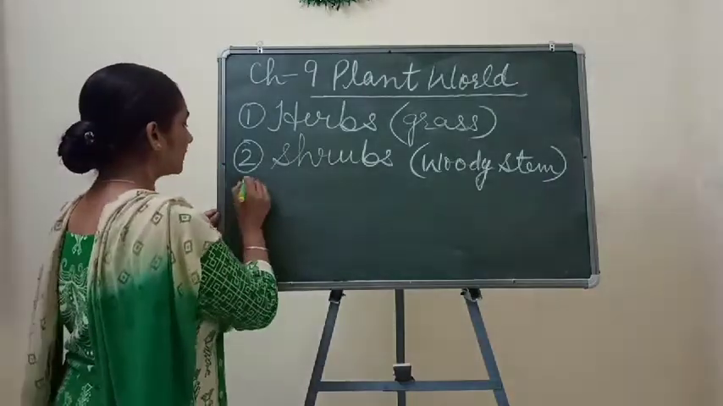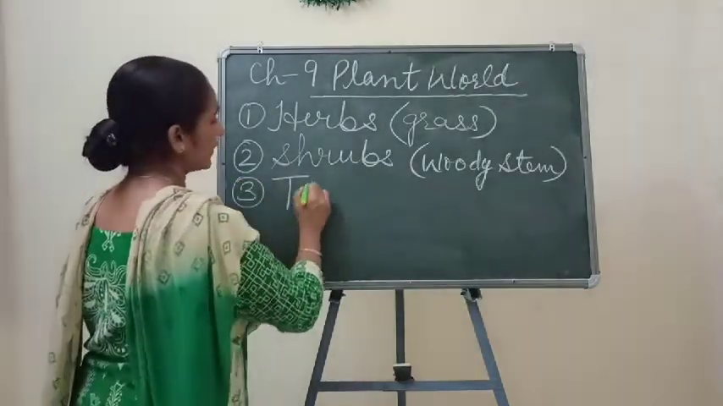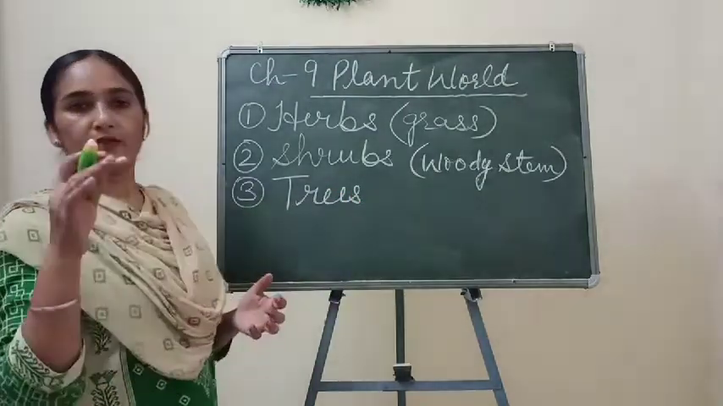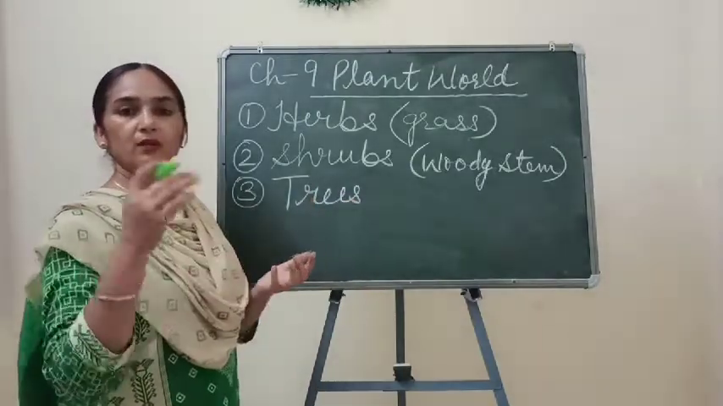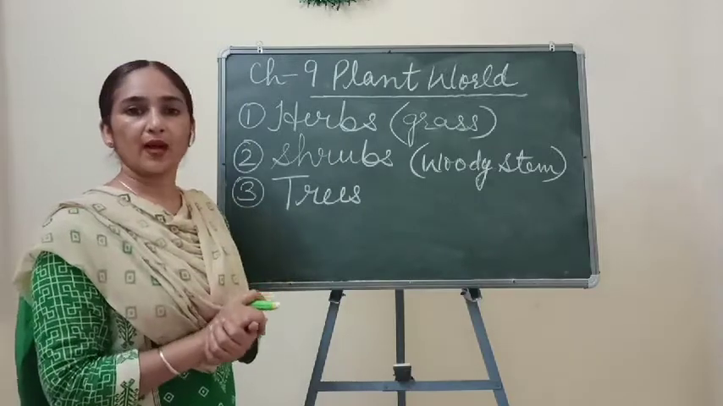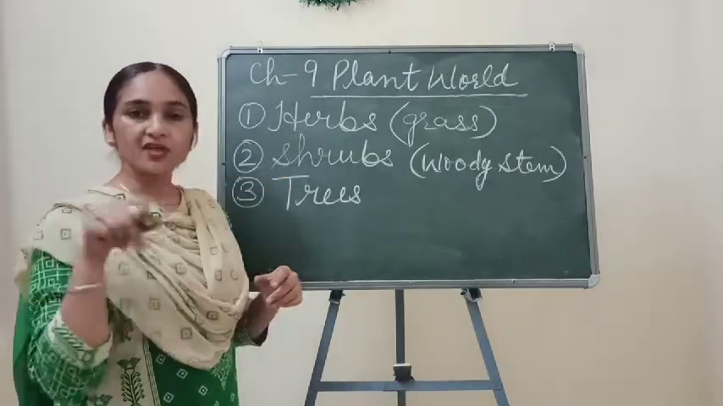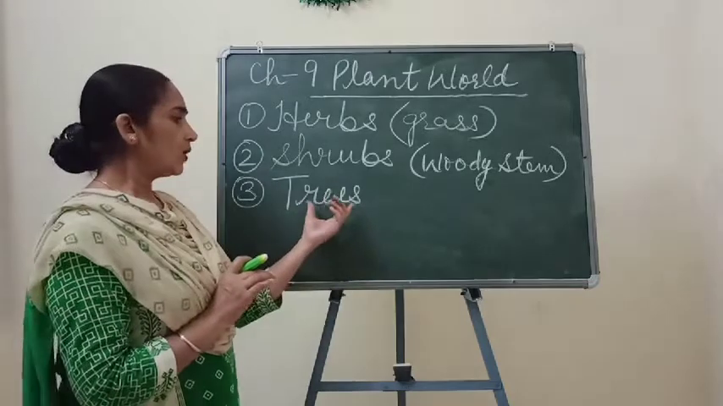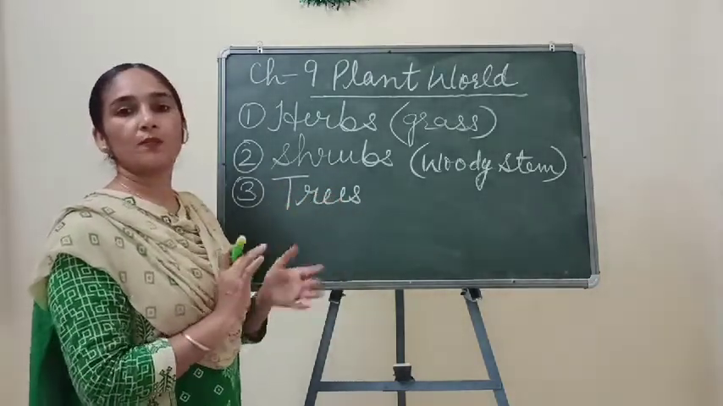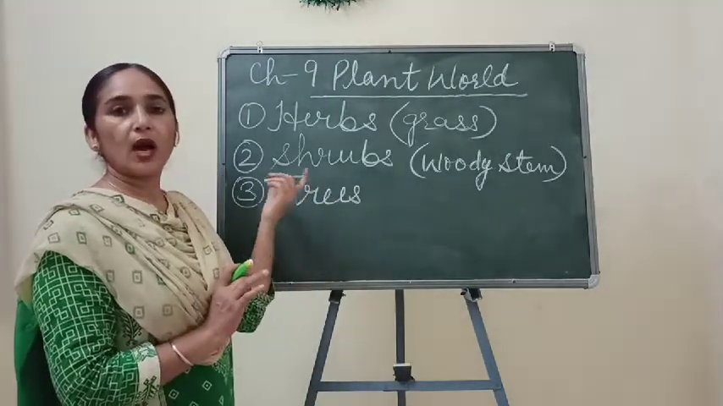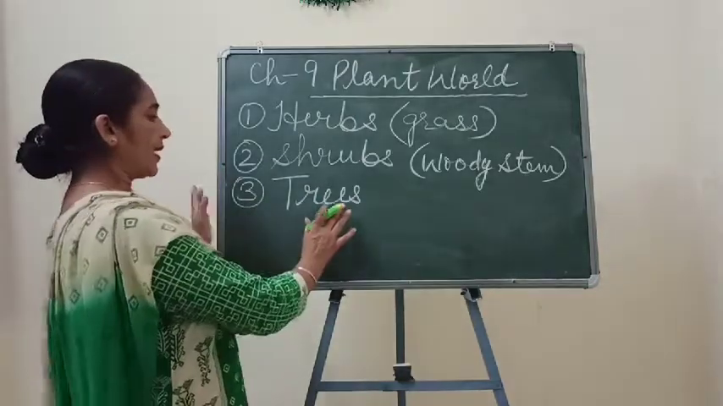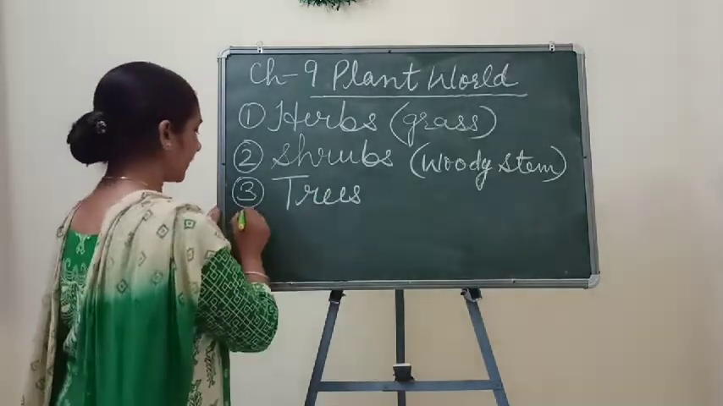So the third category is trees. I have shown you trees also, and you can see trees very commonly everywhere. These are big and strong plants with a large trunk. Trees are the tallest plants, big and strong, and they have a big stem which is called the trunk. This is the third category.